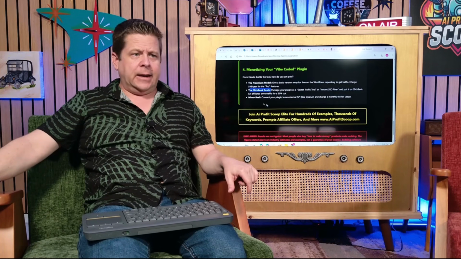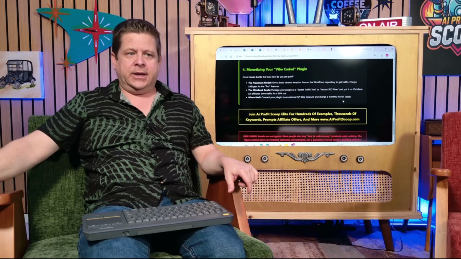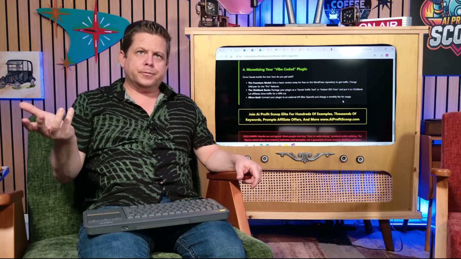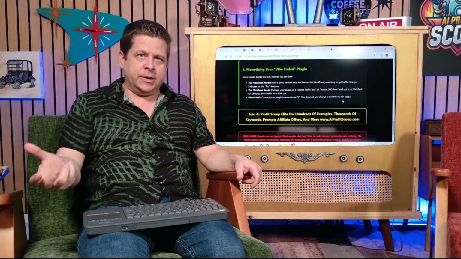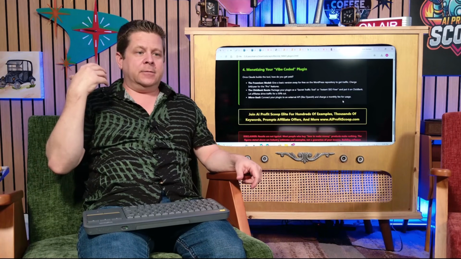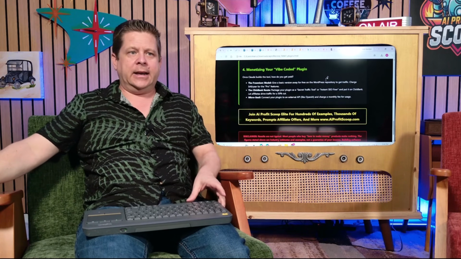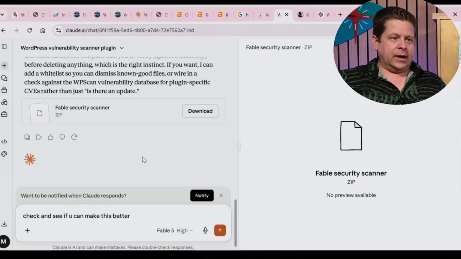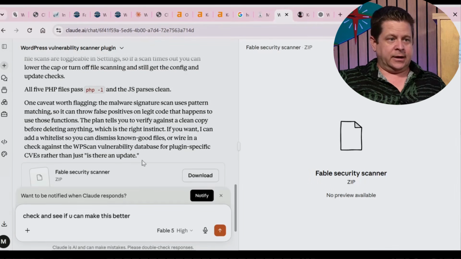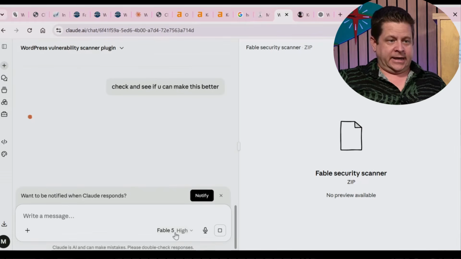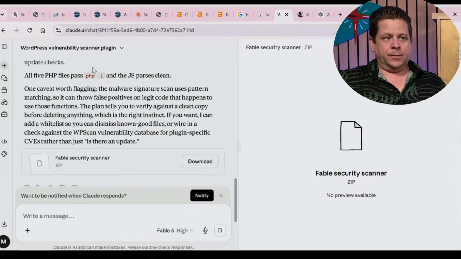Very cool stuff. You can also connect it to an external API. Like you can make your plugin tie into Claude, ChatGPT, Gemini, whatever API you want. And then it would be AI enabled. But again, going through, I think that this one is absolutely awesome. Let's see if Fable can make it better. This actually switched into Fable, so it'll go through and make it better.